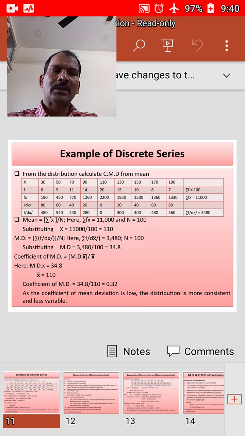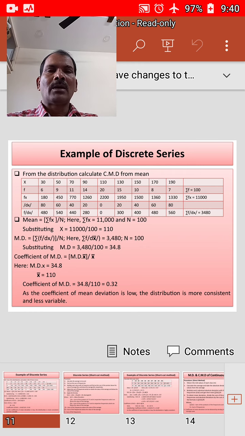From x bar, if you take the deviations for x, that means 30 minus 110 is equal to 80, 50 minus 110 is equal to 60, 70 minus 110 is equal to 40, 90 minus 110 is equal to 20. In the same manner, 110 minus 110 is equal to 0, 130 minus 110 is equal to 20, 150 minus 110 is equal to 40, 170 minus 110 is equal to 60, 190 minus 110 is equal to 80. These are dx. Because we are ignoring the algebraic signs, we call it mod dx, modulus dx.